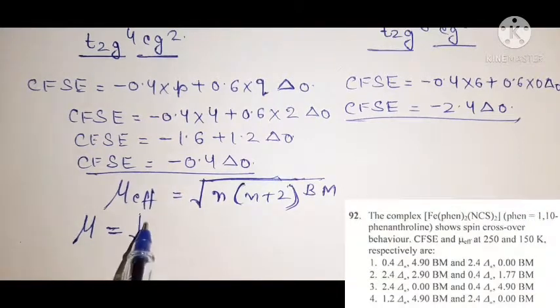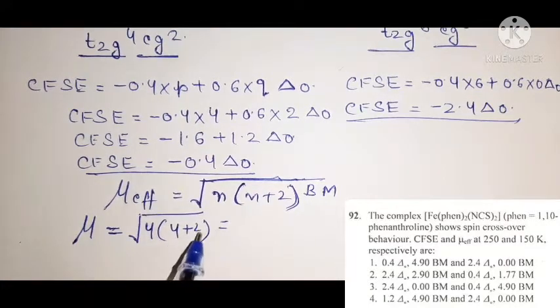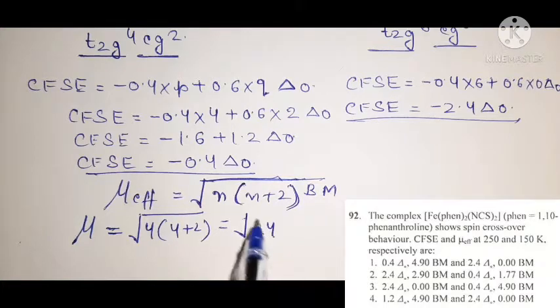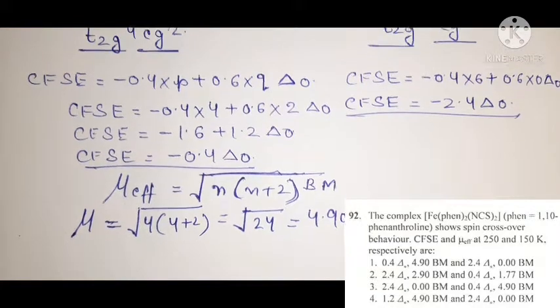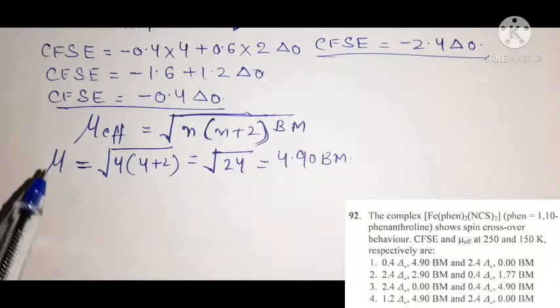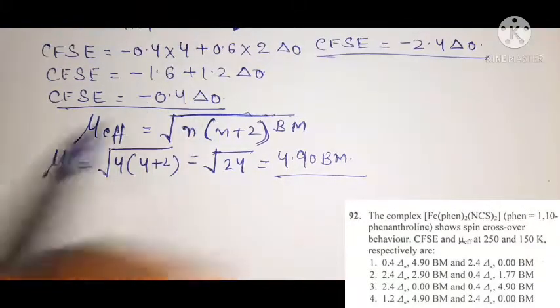So mu is equal to under root 4 multiplied by 4 plus 2, that is 4 multiplied by 6, under root 24. The value of under root 24 will be 4.90 Bohr magneton approximately. So the value of mu at 250 Kelvin is 4.90 Bohr magneton, and the value of CFSE is minus 0.4 Δo.